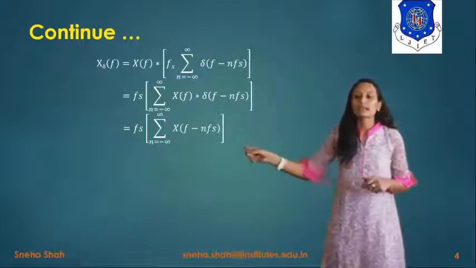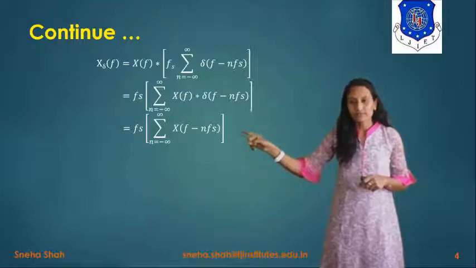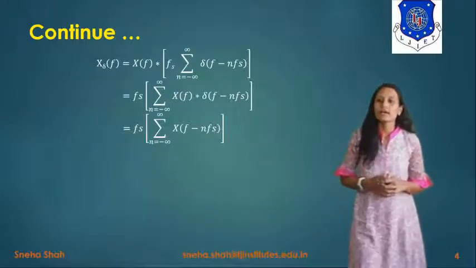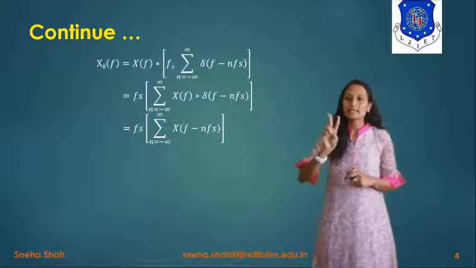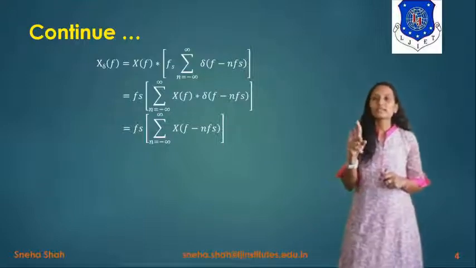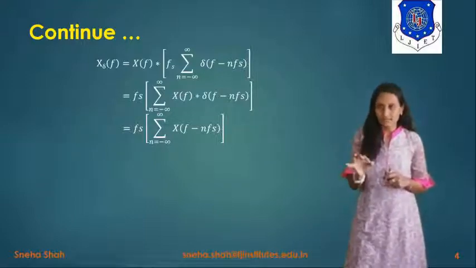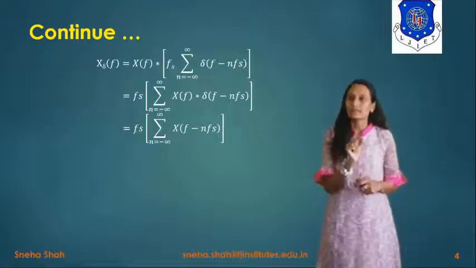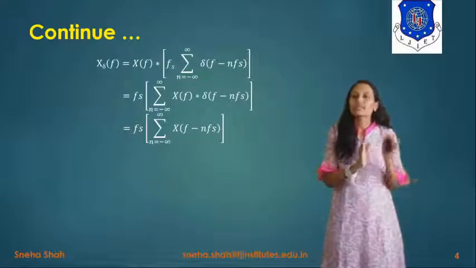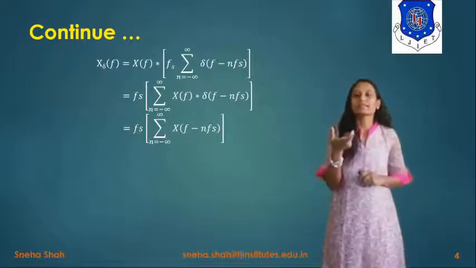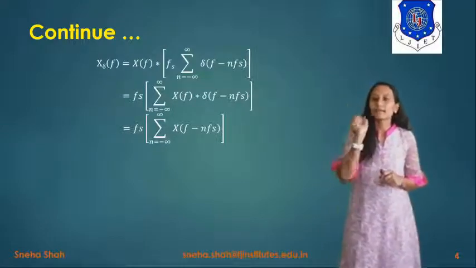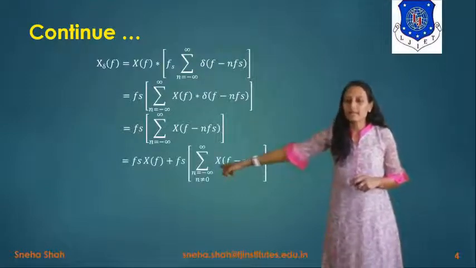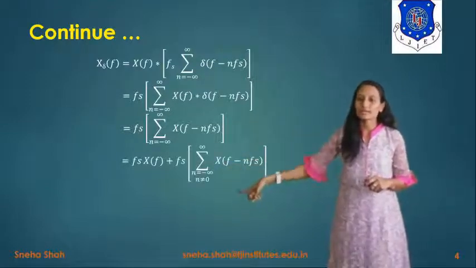So for that we have to find the value of X(f). It means the value of n·fs should be equal to 0. So we are separating this into two terms. The first term is for n equals 0, and the second term is for n not equal to 0. The n not equal to 0 terms will be filtered out by taking the filter up to n equals 0 only. So we separate the term for n equals 0 and for n not equal to 0.